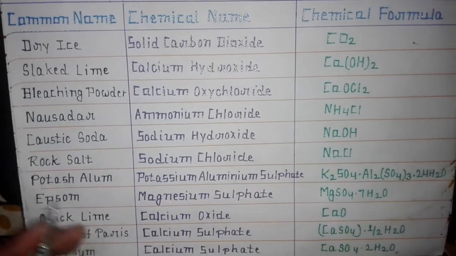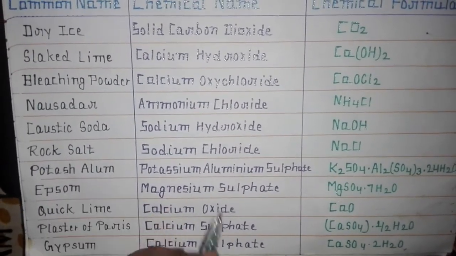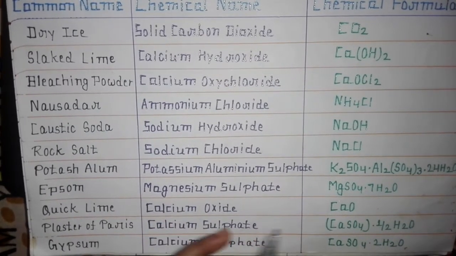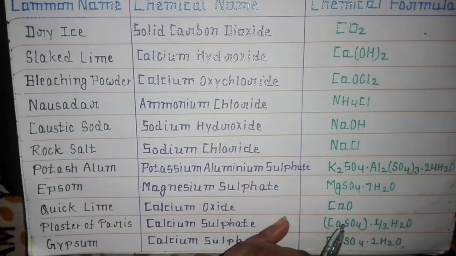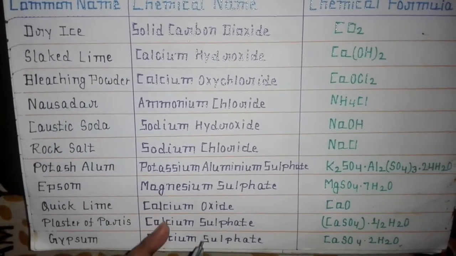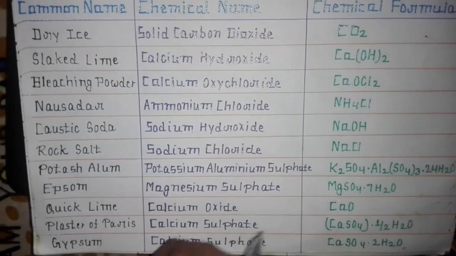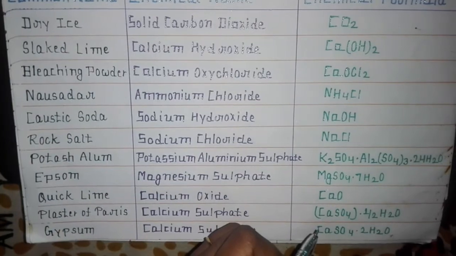Then next is plaster of Paris. It is also very common and its chemical name is calcium sulfate and its chemical formula is CaSO4 and half molecule of water. Then gypsum. Its chemical name is calcium sulfate and its chemical formula is CaSO4 and 2 molecules of water.